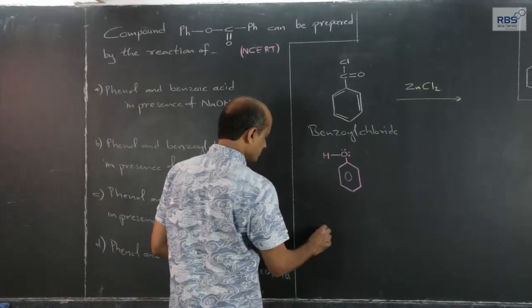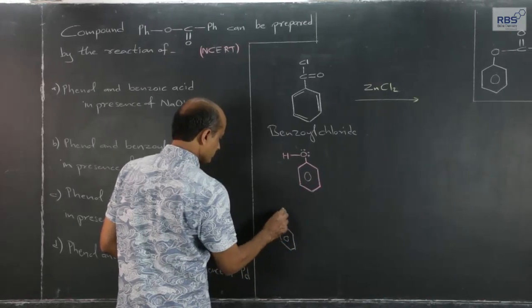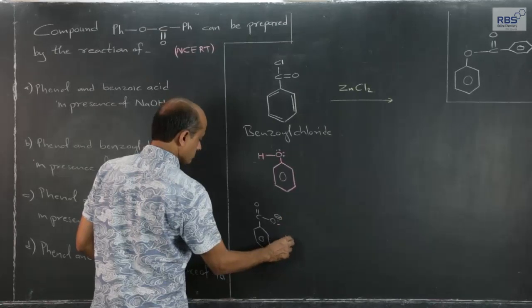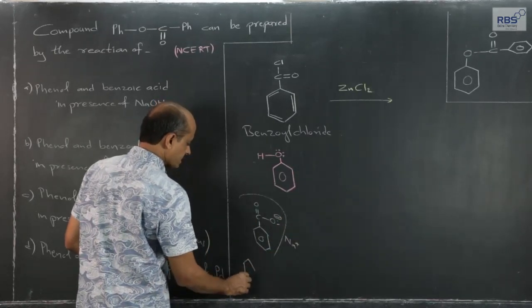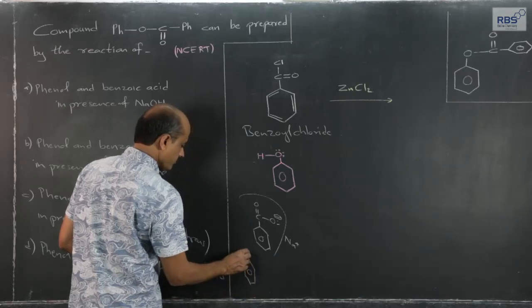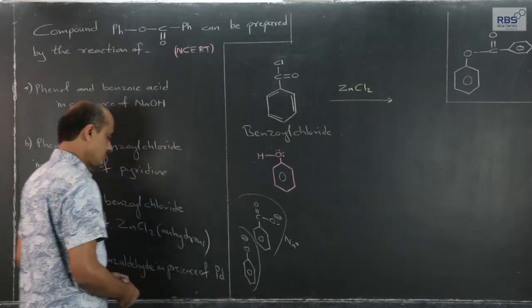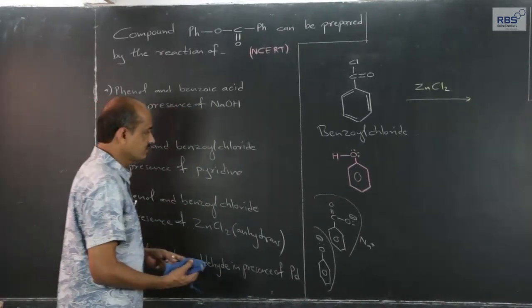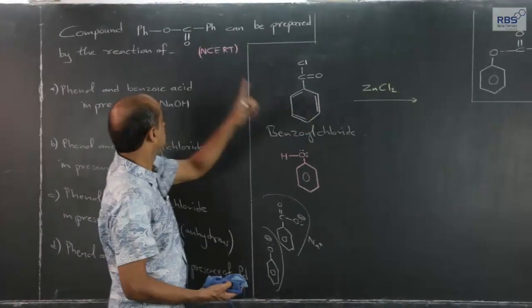So benzoic acid, when reacted with NaOH, will get converted into sodium benzoate, and phenol reacted with NaOH will give sodium phenoxide. So, these two negative anions will not interact to give the desired product.